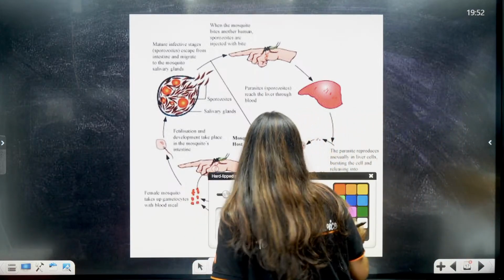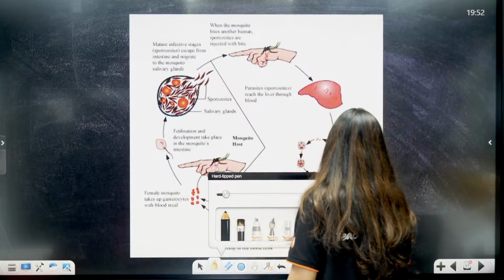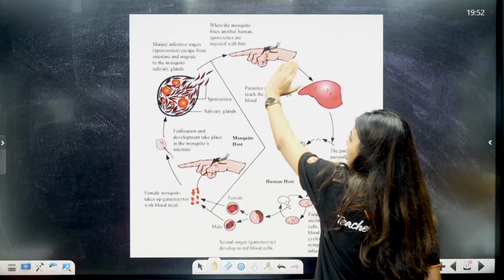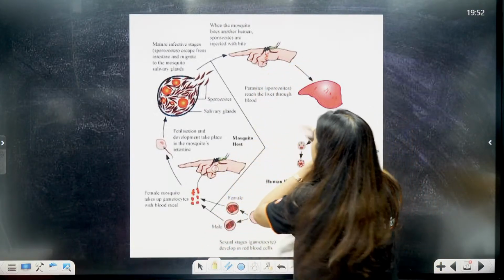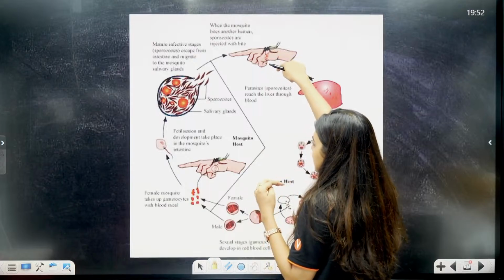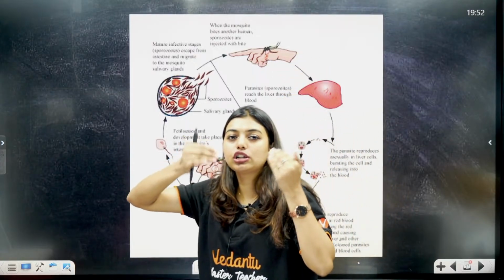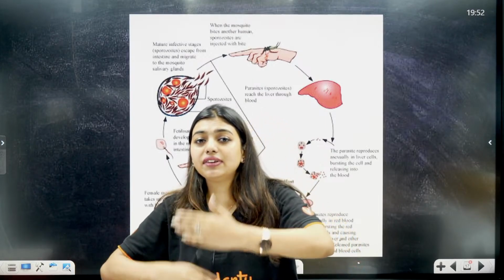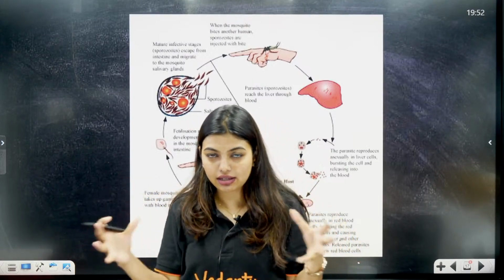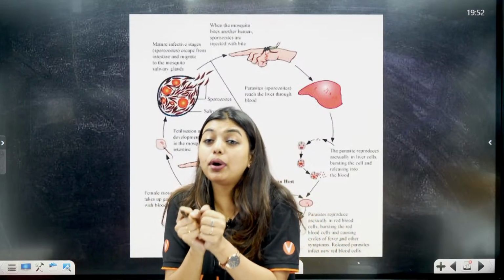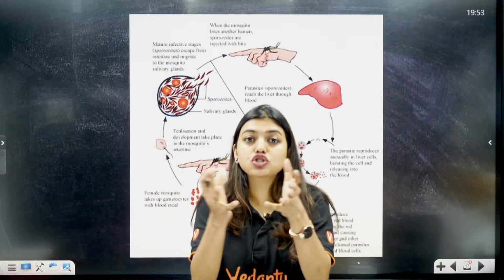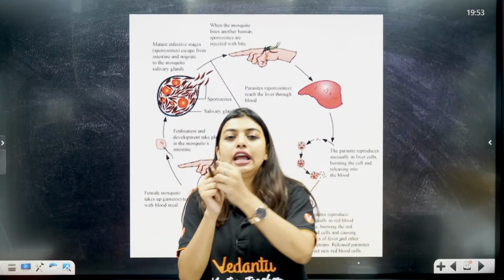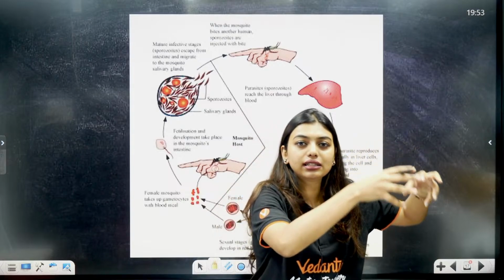So students, very simple, okay, you start with sporozoite. An infected mosquito which has Plasmodium vivax will have the spore stage of it. It will come and bite a healthy person. In the healthy person, it will automatically go to the liver cells. The sporozoites will go to the liver cells. In the liver cells, it will asexually multiply and increase in number, and it will burst open the liver cells. It will burst open the liver cells, and obviously if something bursts open, it is going to the blood only, no? It will enter the RBC.